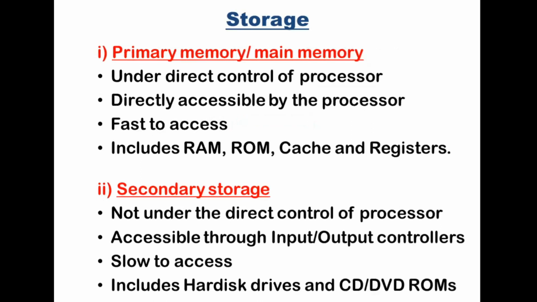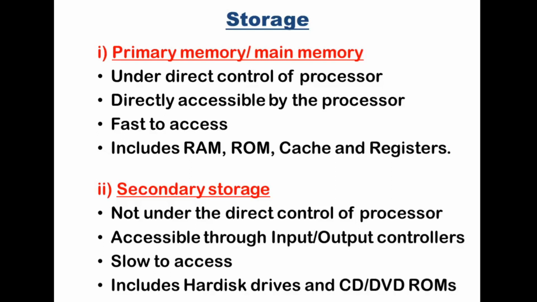Then what is meant by storage in the von Neumann architecture? Storage is that section or part of a computer system which holds data or instructions. So basically the storage is of two types. First one is primary memory or main memory, and the second one is secondary storage or the backing storage. Primary memory is temporary in nature and is fast to access.